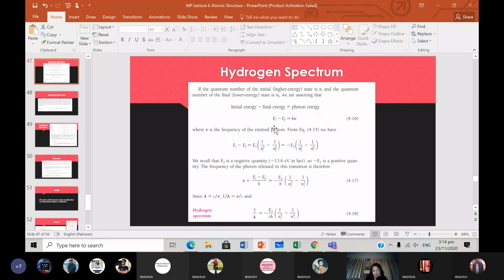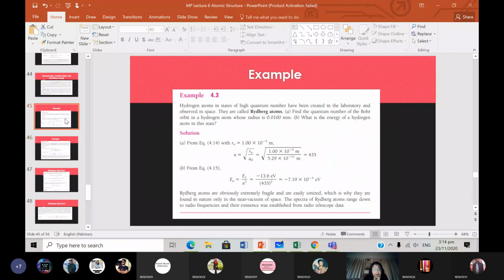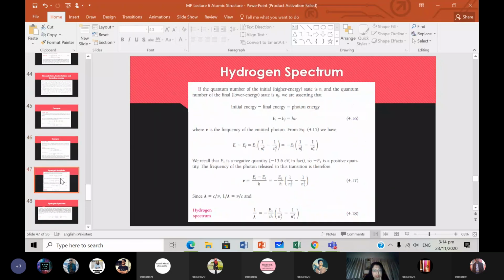Okay, so we have the initial energy minus the final energy is equal to hf or h nu, where nu is the frequency. This is the frequency of the emitted photon. So from 4.15 we have, where's 4.15? Wait a minute, yeah, we're on this slide. And 4.15, well, I think we all know that. So we have this equation.